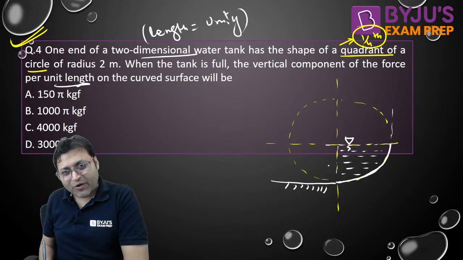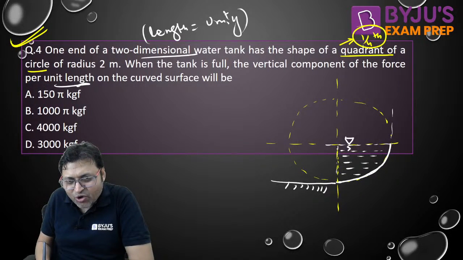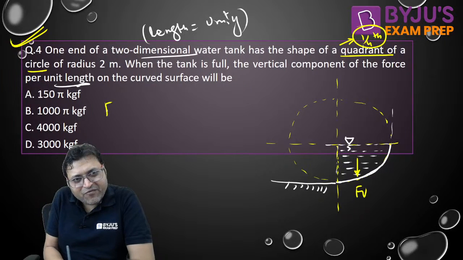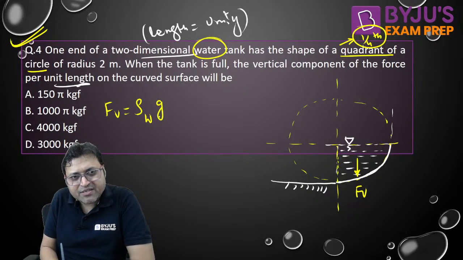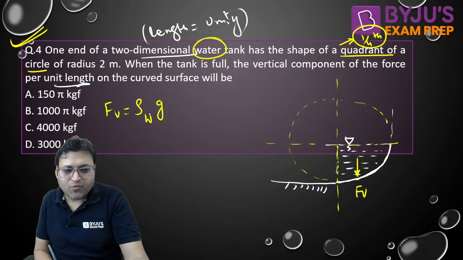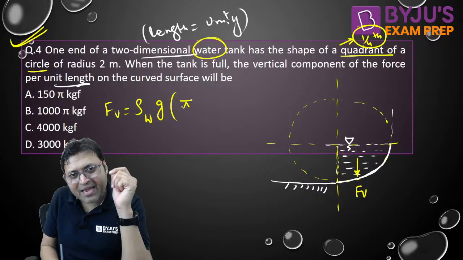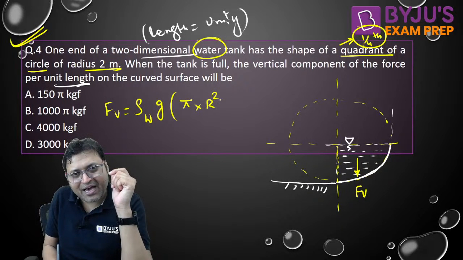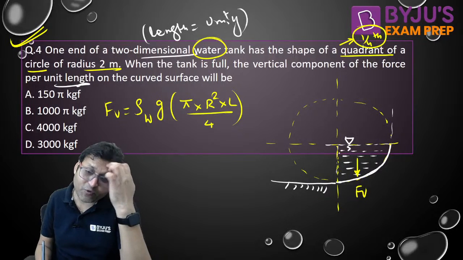on the curved surface. So for vertical force, I have already told you what we need to do is extend the edges normally up to free surface. So the weight of this liquid will be Fp and it will act in downward direction. So Fp will be equal to rho of water, because it is a water tank, into rho into G into volume. What is this volume? Isn't it pi r square L? What is r? Radius is 2 meter. Pi r square into L by 4. Yes or no? It is 1/4 of a cylinder.